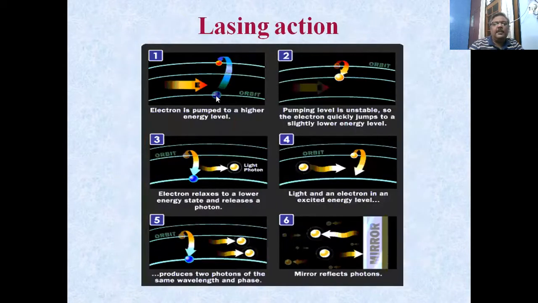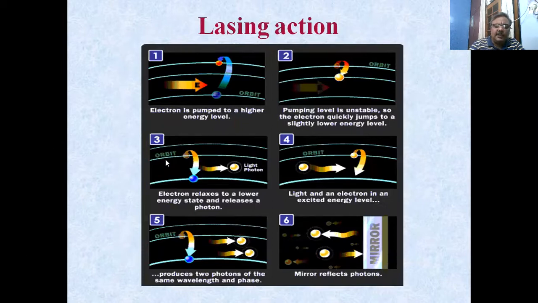So the electron is pumped to a higher energy level by supplying some energy. This energy may be in terms of heat, in terms of a photon, in terms of anything that can excite an electron. Now this electron goes to a higher level, but it is unstable. So it comes to a slightly lower level, and that we call a metastable state.